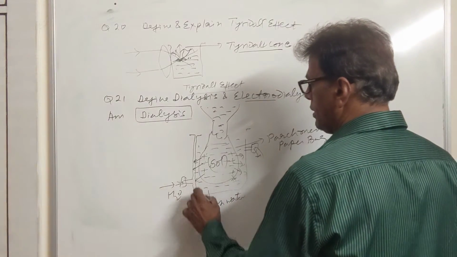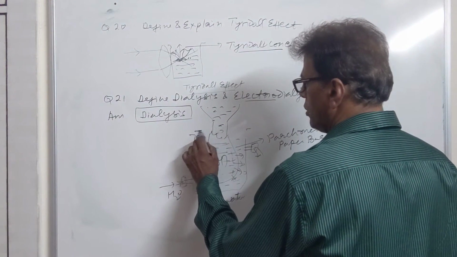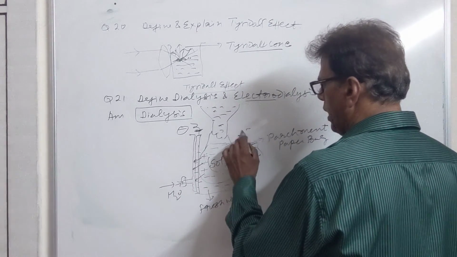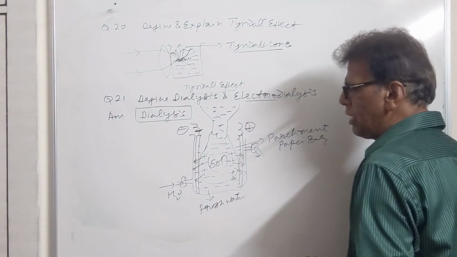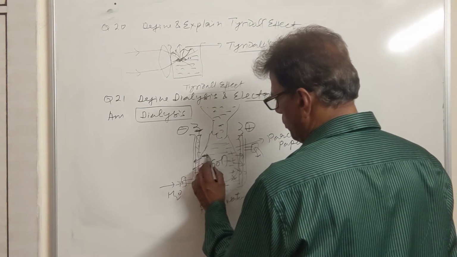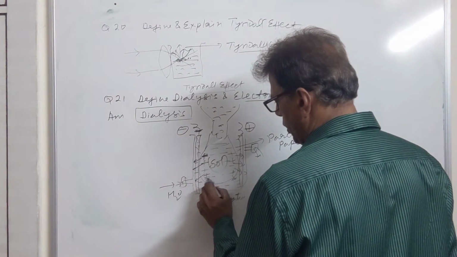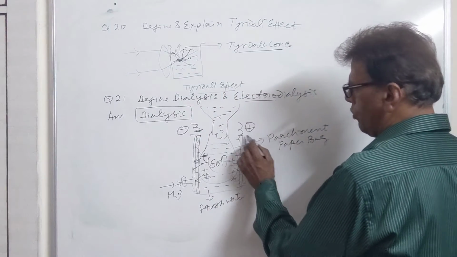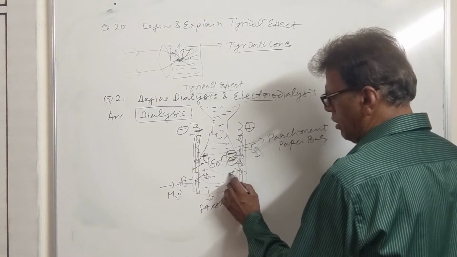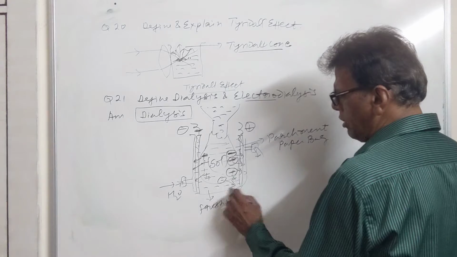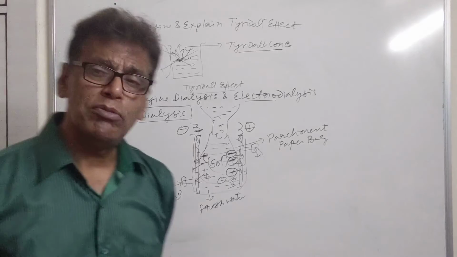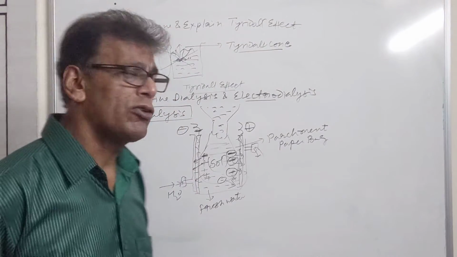Then we have electrodialysis. If the process of dialysis has to be made faster, अगर इसको हम तेज करना चाहते हैं, we place two electrodes outside the parchment paper bag in the solution. One is having positive charge, another is having negative charge. तो negative electrode जो है that will pull the positive ions more easily, more fast rate, and this electrode which is having the positive charge, it will pull the negative ion at a very fast rate from the parchment paper bag, and ultimately solution is cleared, it is purified at a much faster pace. This is called as electrodialysis.